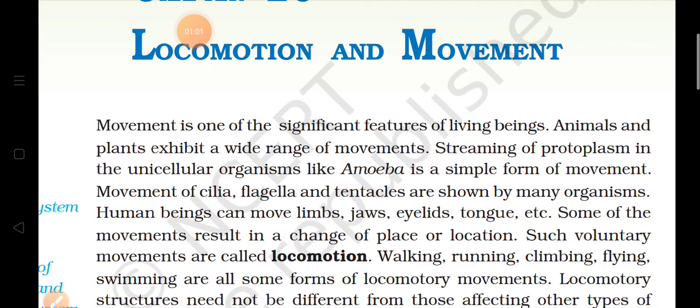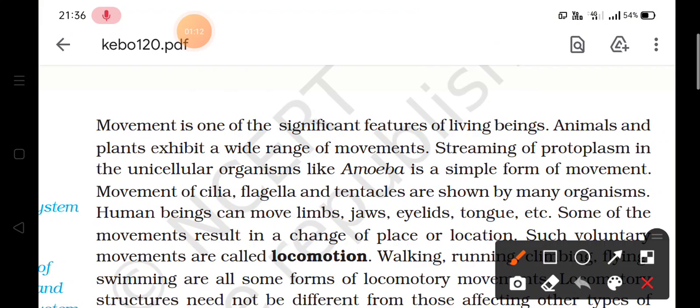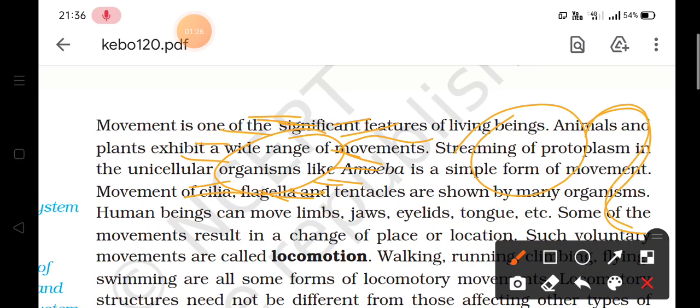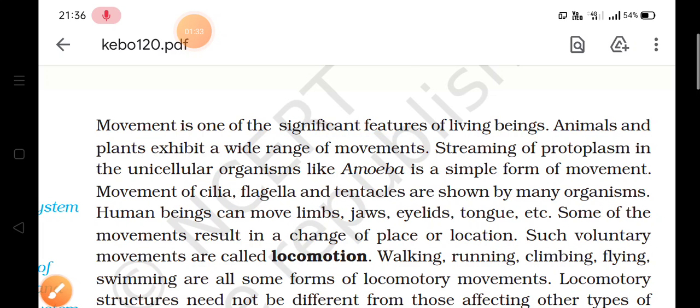Then some cells or organisms may have cilia, flagella and tentacles. All these are organs which are used for movement. Cilia are hair-like structures. These small hair-like structures are known as cilia. And if such a structure is seen in some organisms, it is known as tentacles. And flagella are also organs which are used for locomotion.